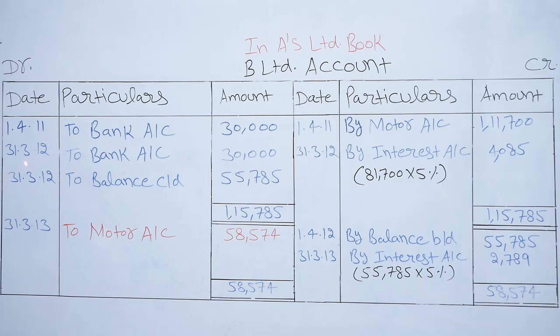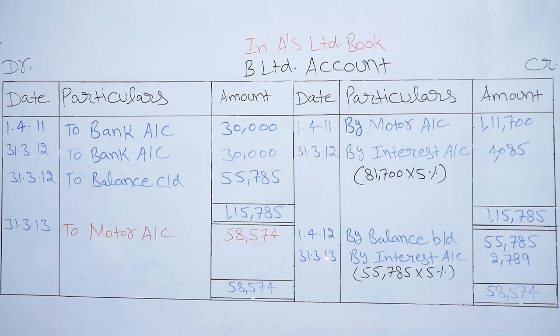31st March 2012, this is the installment paid entry. So what will be the entry? Entry will be B Limited account debit to bank account 30,000 rupees. So on 31st March 2012, to balance carried down 55,785. So this balance will be brought down to the next year. On 1st April 2012, by balance brought down 55,785.